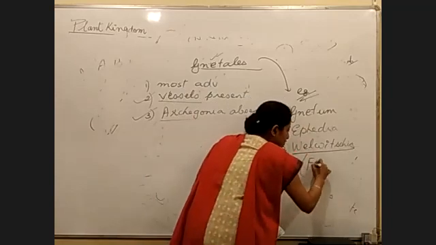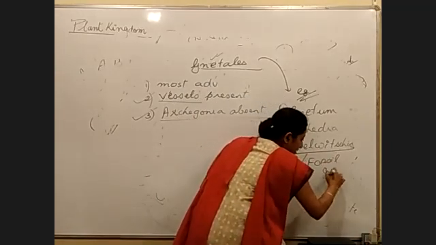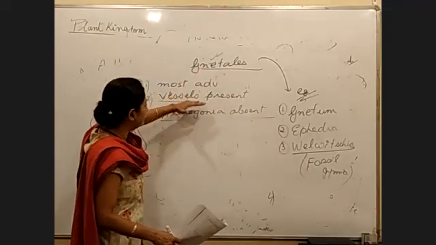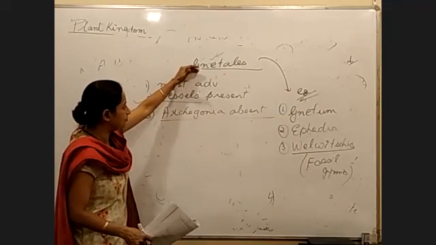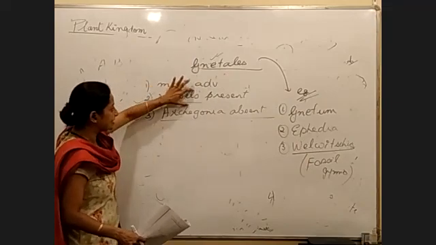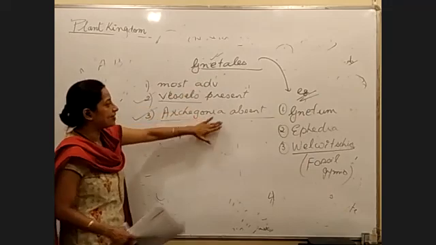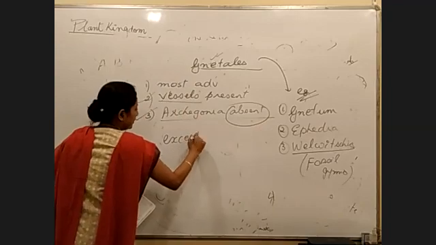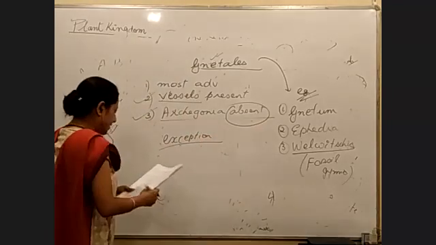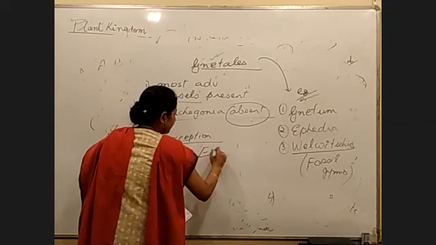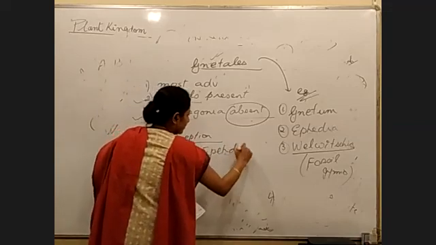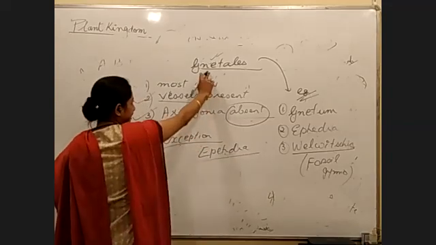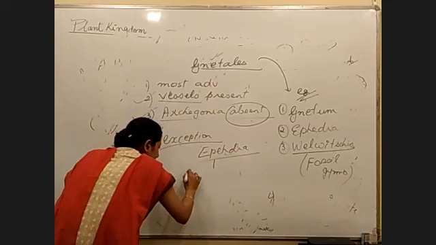Welwitschia is a living fossil gymnosperm. When we talk about this class, we remember these three points: most advanced group of gymnosperms, vessels are present in this class, and archegonia are absent. But there are some exceptions, which we have to talk about. Ephedra, for example, and Gnetum, for example, but